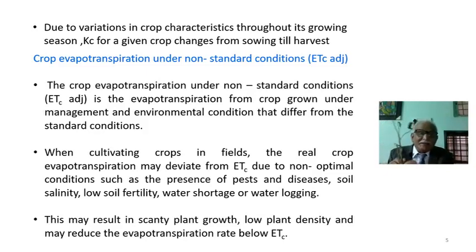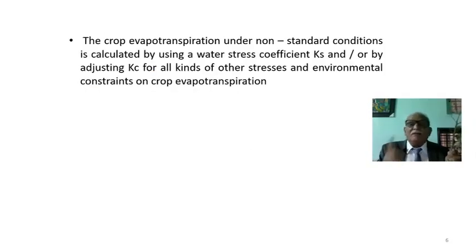So this may result in scanty plant growth, not healthy like this. Poor plant growth and low plant density may reduce the evapotranspiration rate. The evapotranspiration under non-standard conditions is calculated by using a water stress coefficient Ks and by adjusting Kc for all kinds of other stresses and environmental constraints on crop evapotranspiration.